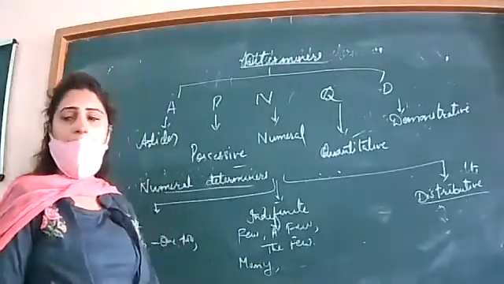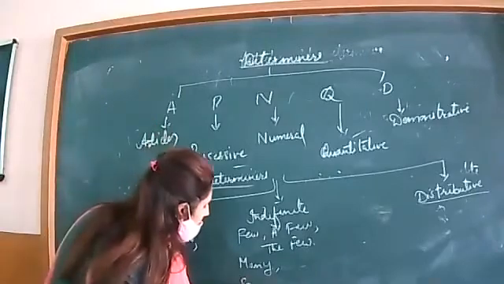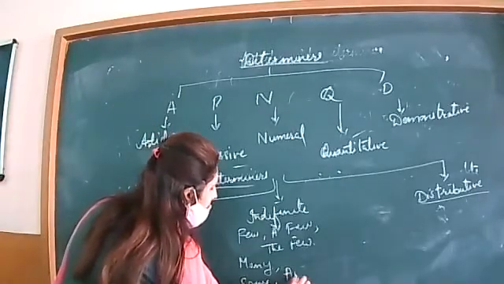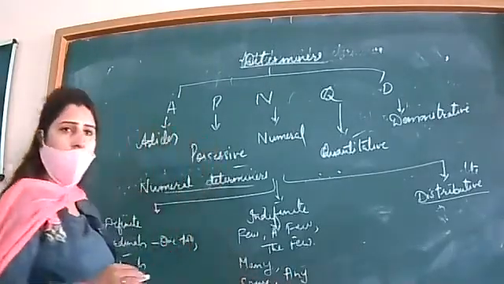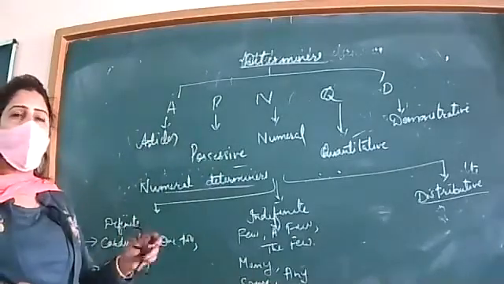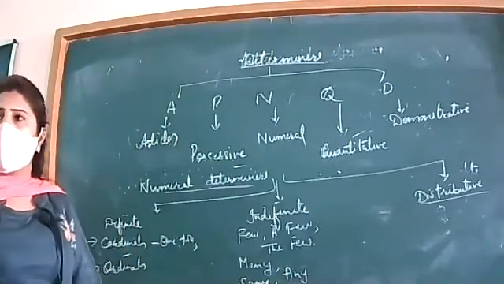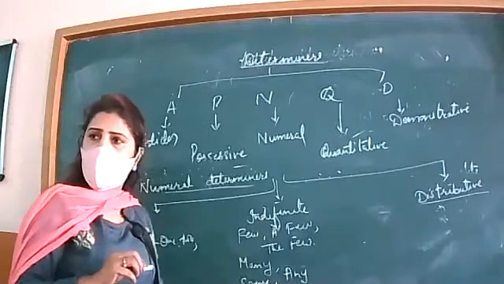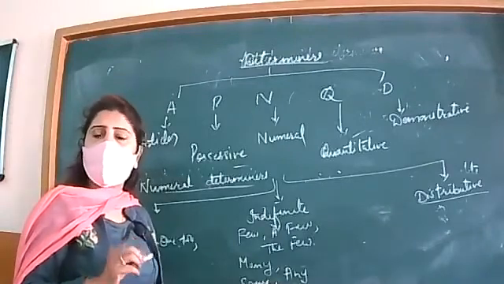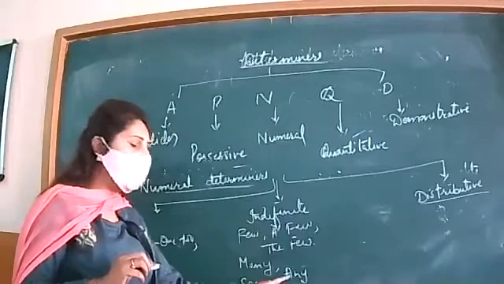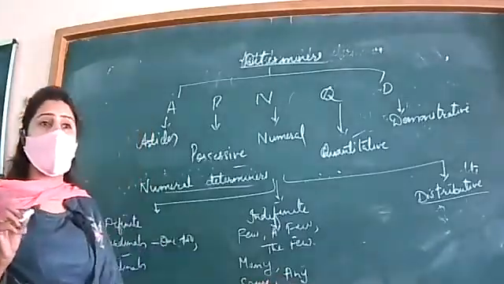Then many, we have some and any. Some is used with countables and uncountables. Some is for positive, affirmative, when we have something in a positive way, and any means negative way.